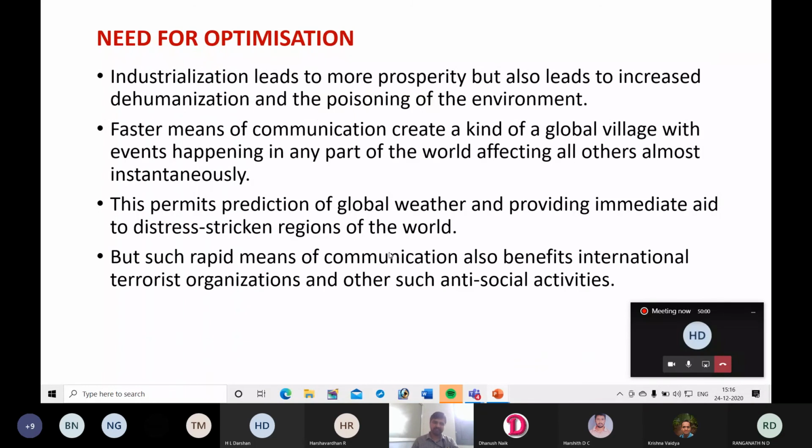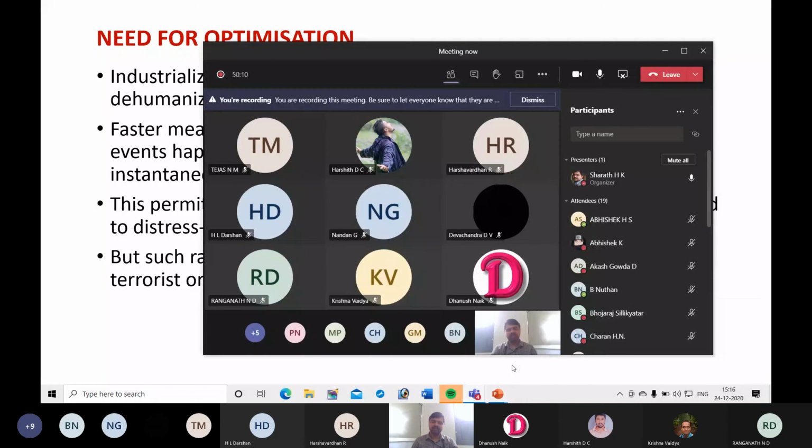But such rapid means of communication also benefit international terrorist organizations and other such antisocial activities. Consider the example of the internet. With the help of the internet, we are able to access a knowledge base from around the world. You can read a research paper of a scientist from the USA, or you can watch a lecture from a professor at the Massachusetts Institute of Technology.